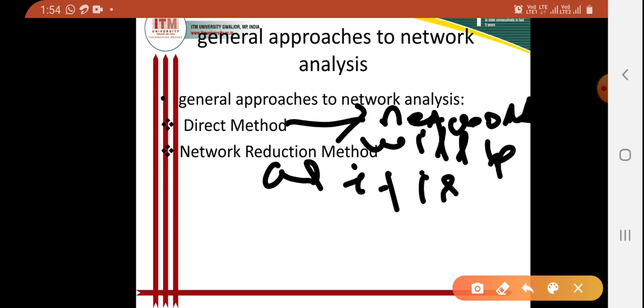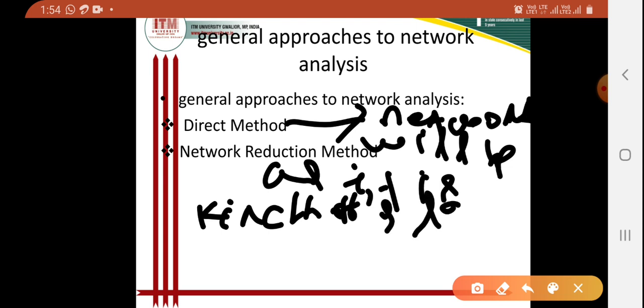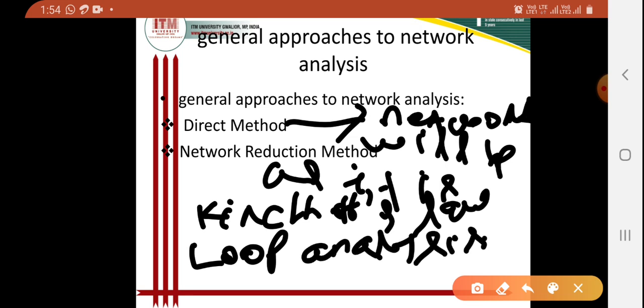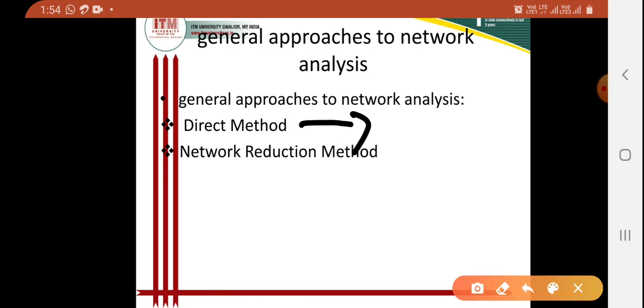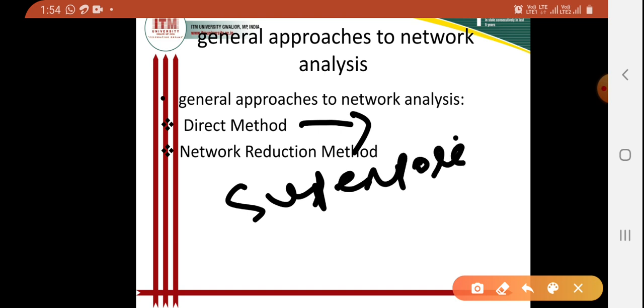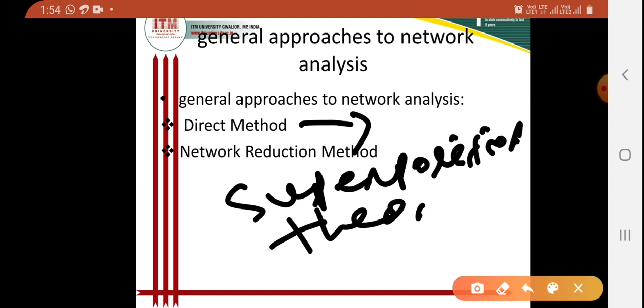The laws by which we are able to solve the network by the direct method are Kirchhoff's law, loop analysis, nodal analysis, or the superposition theorem, which you may use for direct method analysis.